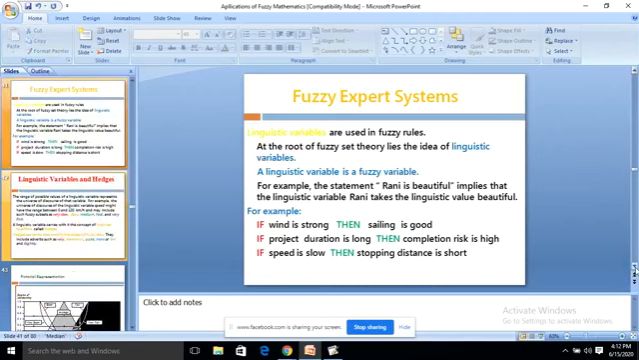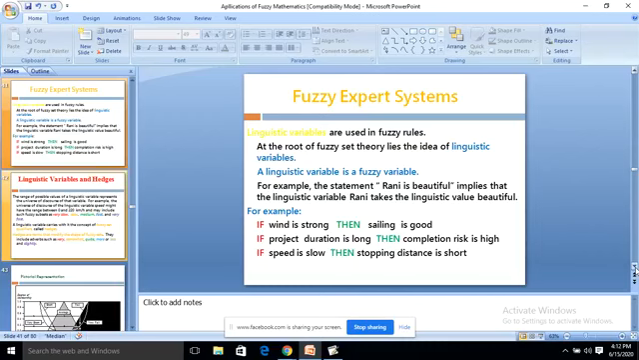Okay, next, fuzzy expert systems. Next thing we are going to see is that linguistic variables are used in fuzzy rules. At the root of fuzzy set theory lies the idea of a linguistic variable. A linguistic variable is a fuzzy variable. For example, the statement Ronnie is beautiful implies that the linguistic variable Ronnie takes the linguistic value beautiful.